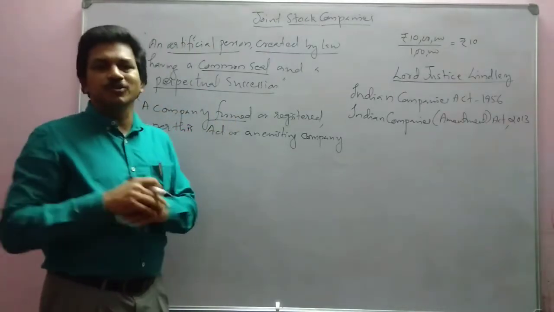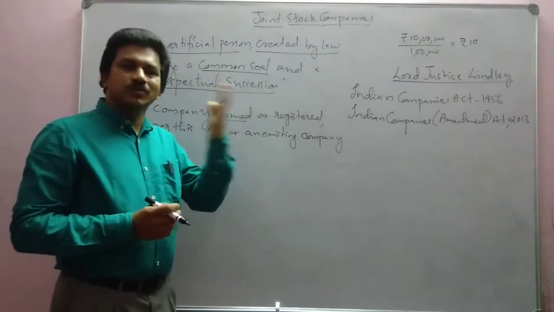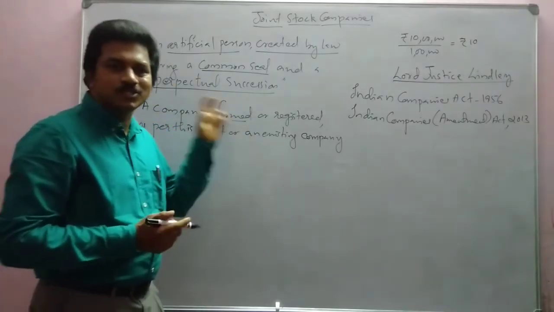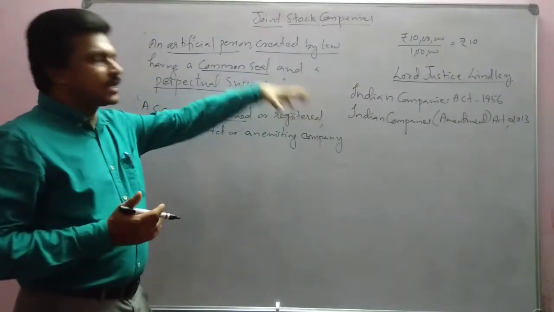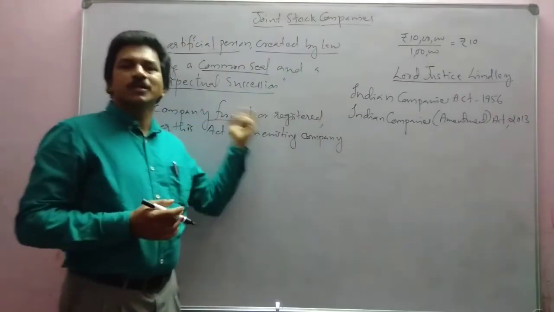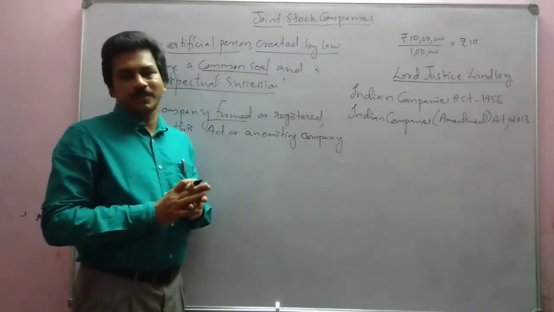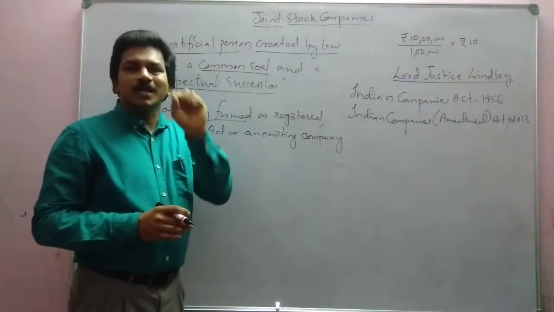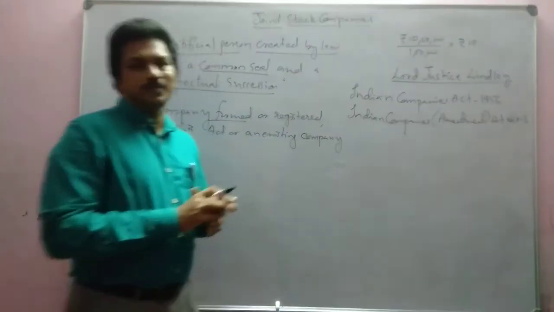That company only came into India first. That means the Britishers came here by forming a company. That is called the British East India Company. So if any company exists before 1956, that also can be considered as a company, or a company which is registered or formed in accordance with the Companies Act 1956. In order to say an organization is a company, it should be registered as per the Indian Companies Act 1956 or should be an existing company.